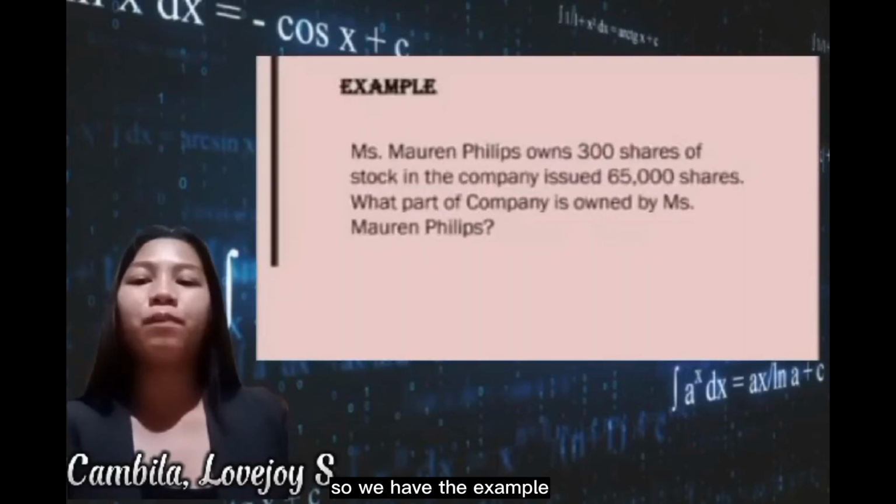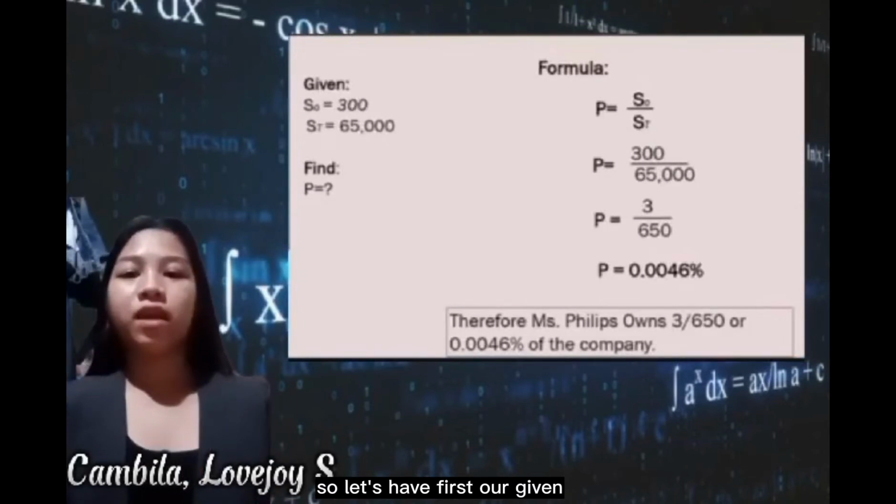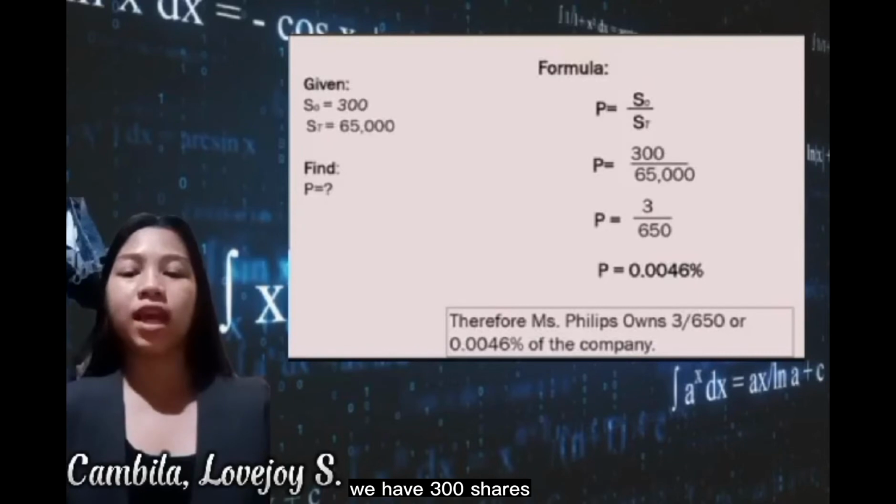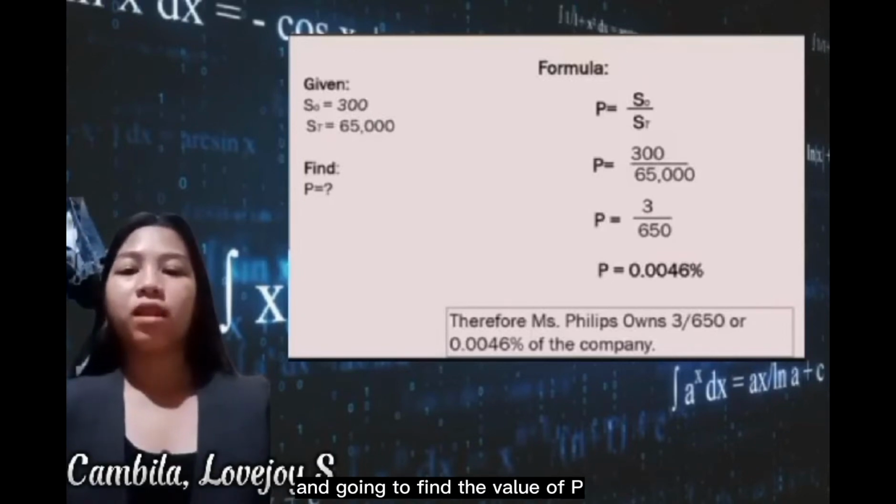So we have the example. Miss Maureen Phillips owns 300 shares of stock and the company issued 65,000 shares. What part of the company is owned by Miss Maureen Phillips? Let's have first our given. S sub O, or the shares of the stockholder, is 300 shares, and S sub T, or the total shares issued by the company, is 65,000. We are going to find the value of P.